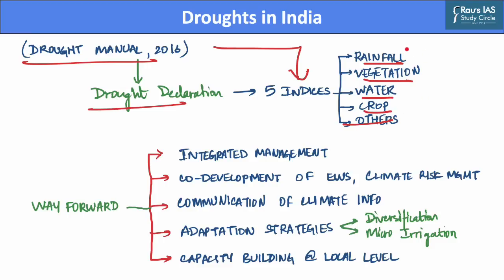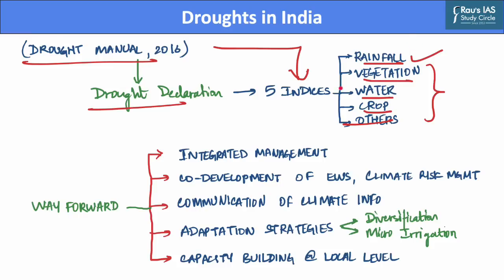Of these 5 indices, rainfall is considered to be the most important indicator and therefore related meteorological data should be mandatorily considered in making any assessment of drought, whereas other indicators should be evaluated in conjunction with rainfall related data sets, and this should be done in order to assess the impact of rainfall deficiency in a particular area.